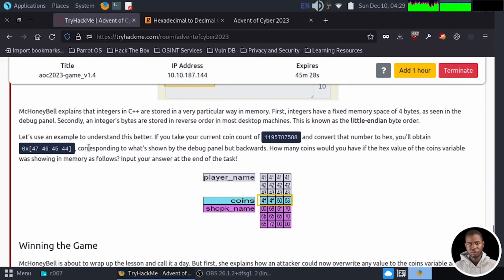So Mark Honeybell explained that integers in C++ are stored in a very particular way in memory. First, integers have a fixed memory space of 4 bytes, as seen in the debug panel, which is what we are seeing here: 1, 2, 3, 4. Secondly, an integer's bytes are stored in reverse order on most desktops. This is known as the little endian byte order.